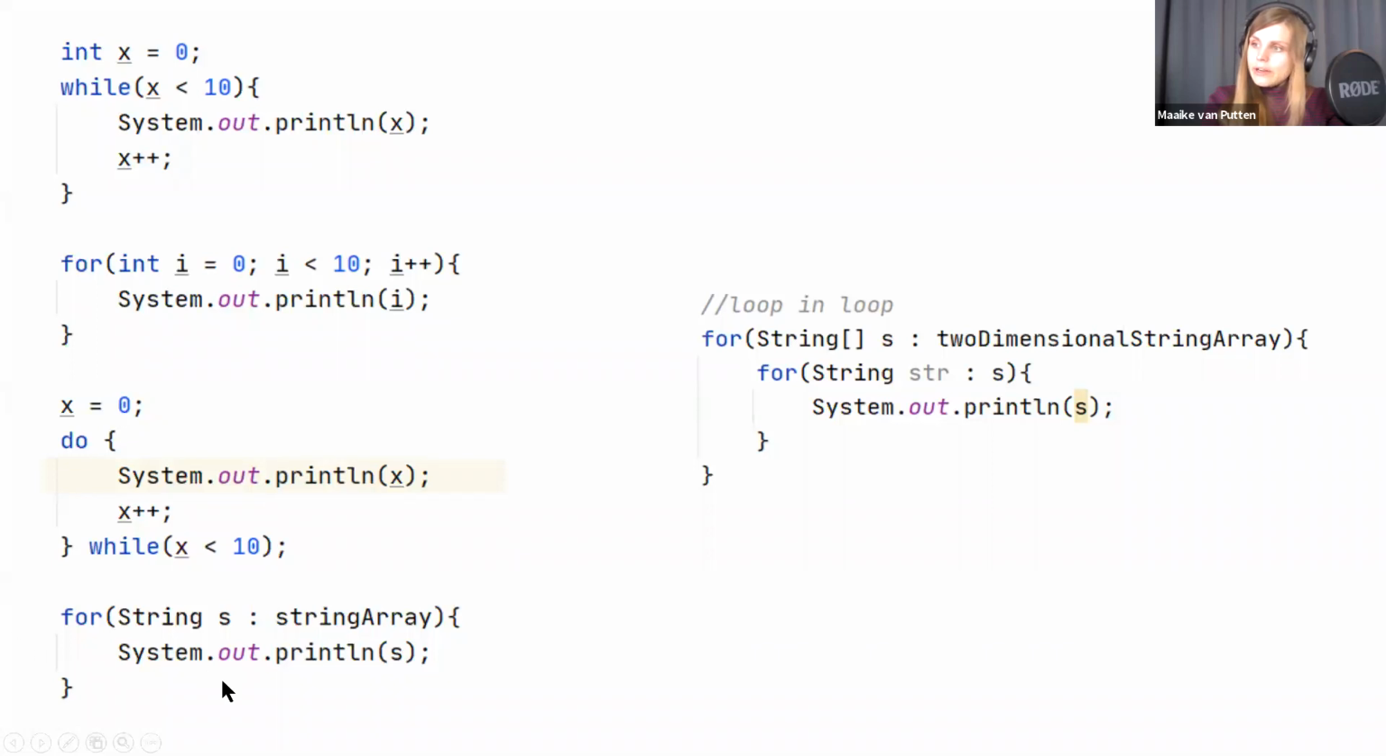And then we have one other for loop, which is also something you'll use a lot. And this is the so-called foreach loop. What this code does is loop over every element in some sort of collection, in this case an array. So it says for every string s in string array, print s. So if this array has, let's say, 2 elements, hi and hello, the first time it iterates, hi is going to be s, and it's printing hi. The second time it iterates, hello will be s, and it's going to print hello.